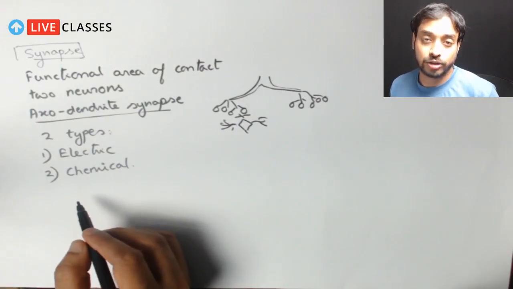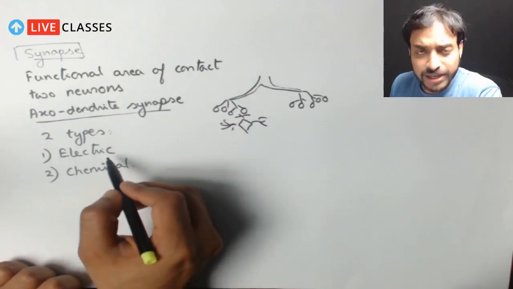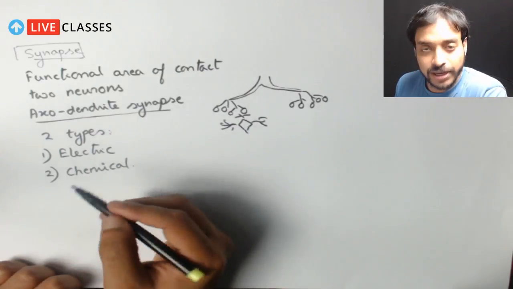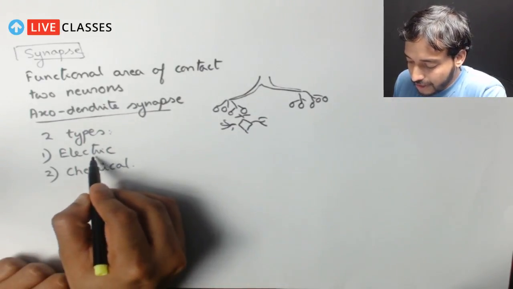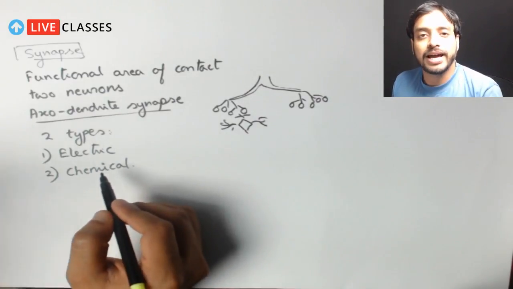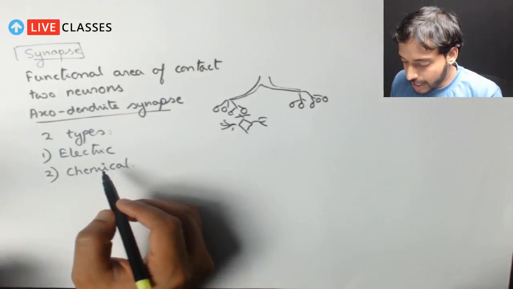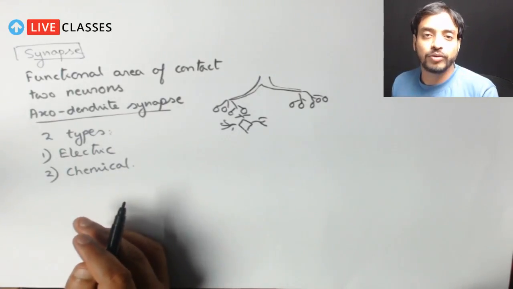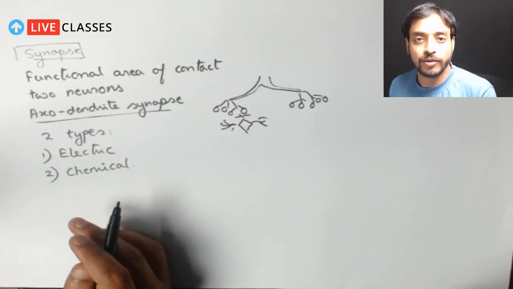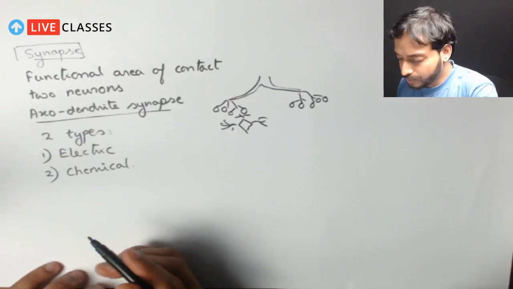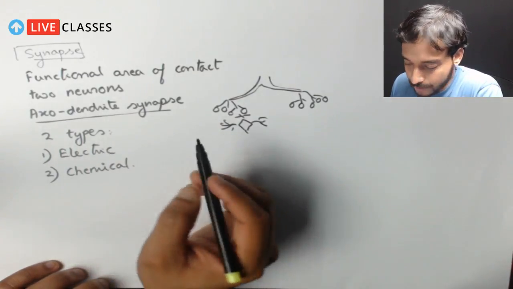Electrical and chemical. So from the name, I'm sure you can understand, आपको समझ में आ रहा होगा कि the electric synapse means that the signal is what? It's electrical. And chemical मतलब क्या है? The signal which is transmitted, वो signal जो है वो chemical signal है. Correct? So ये दो types के हो सकते हैं.